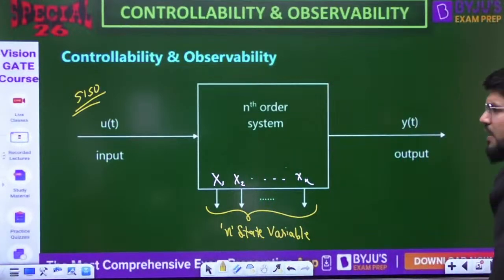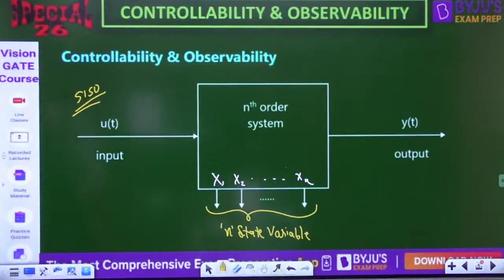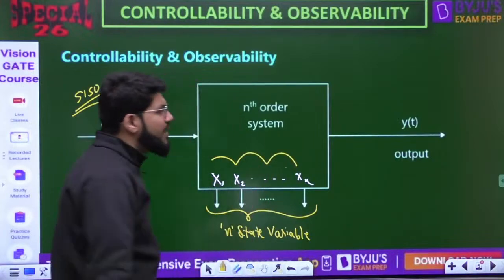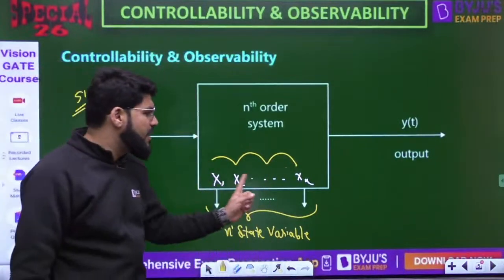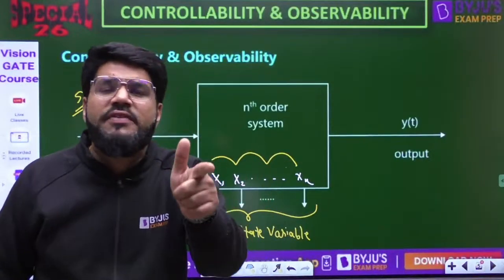Now, what is meant by controlling a system? When is a system controllable? A system is controllable if you are able to control the entire state of the system. The entire state of the system is defined by the state variables x1 to xn. So if you are able to control each and every state variable, how can you control?